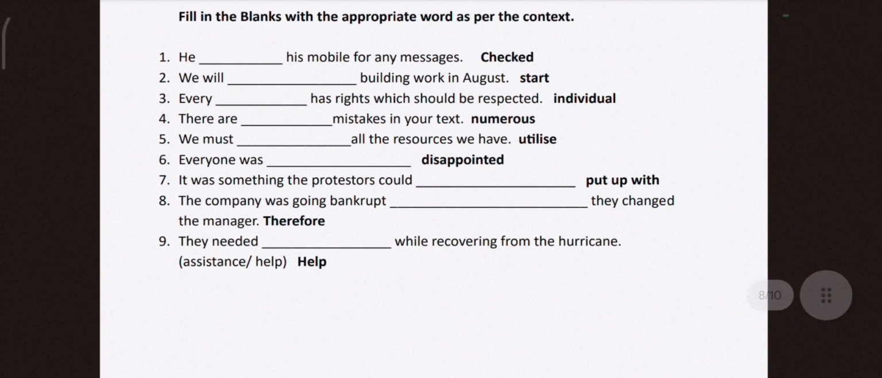He checked his mobile for any messages. Will start building work in August. So all these exercises are taken from your textbook. I have given the answers here. Every individual has rights which should be respected. There are numerous mistakes in the text. So depending upon the context, you have to use the vocabulary. In brackets in your textbook, they have given two expressions. One is the informal word and the other one is the formal word. So depending upon the sentence, you can choose the right one.